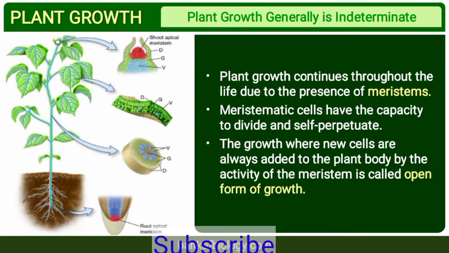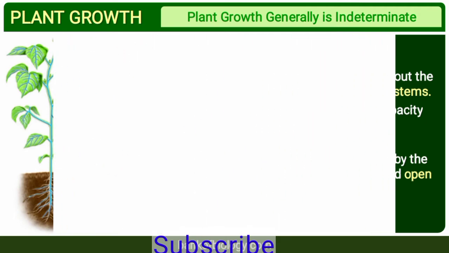Plant growth continues throughout life due to the presence of meristems. Meristematic cells have the capacity to divide and self-perpetuate. Self-perpetuate means they have the ability to increase their size on their own. The growth where new cells are always added to the plant body by the activity of the meristem is called open form of growth, means to say cells can easily penetrate and grow in number. So that is plant growth occurring in the meristems. You can see in the diagram also, and also in the apex of the shoot and root.